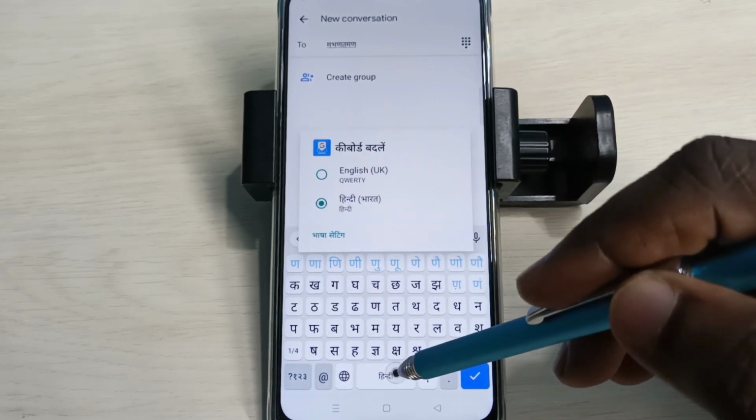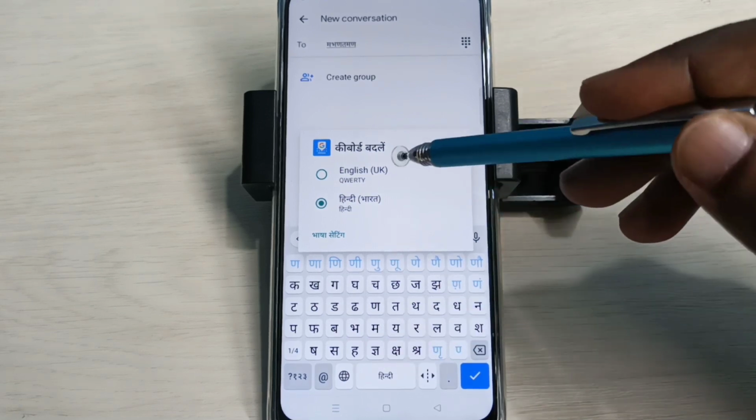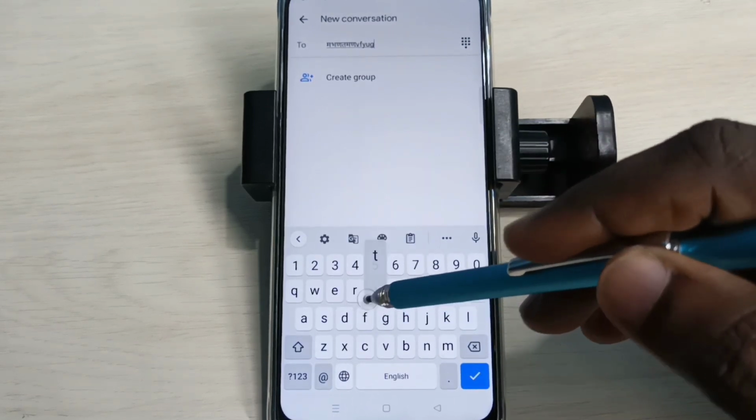If you want to switch back to English, again tap and hold here, then select English. Now we can type in English.